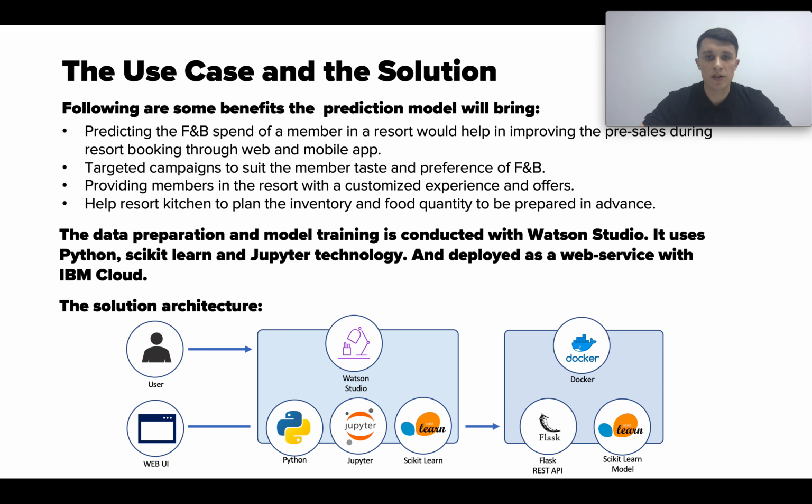The data preparation and model training is conducted with IBM Watson Studio. It uses Python, scikit-learn, and Jupyter technology. Afterwards, the service is deployed with IBM Cloud. So the architecture is: a user-provided CSV file uploaded to Watson Studio, processed with Python and Jupyter, and then deployed as a web application.